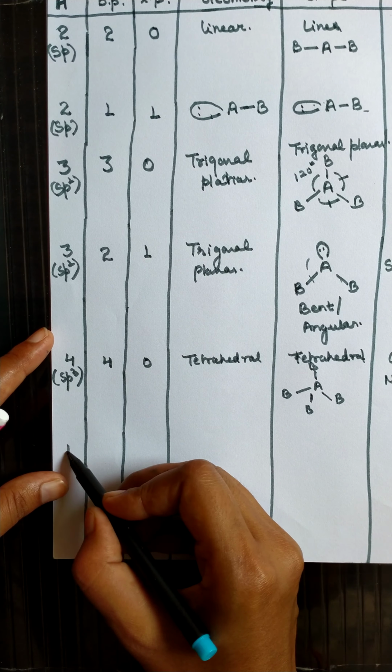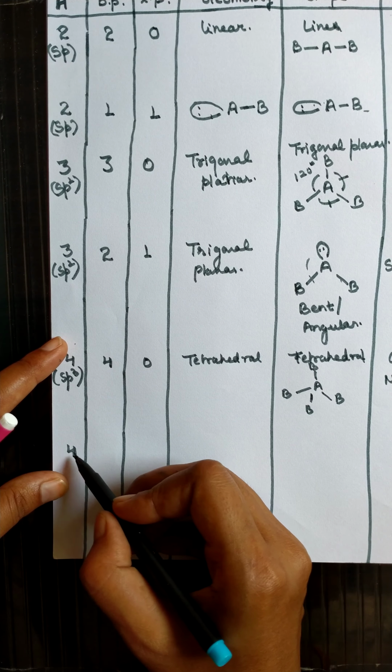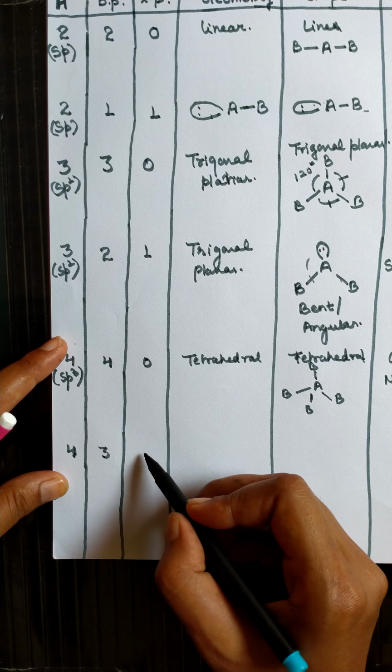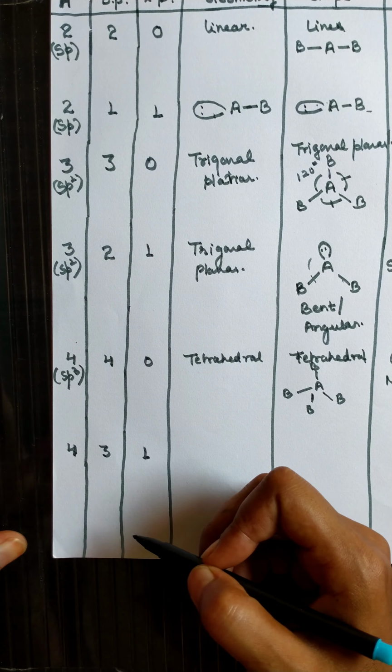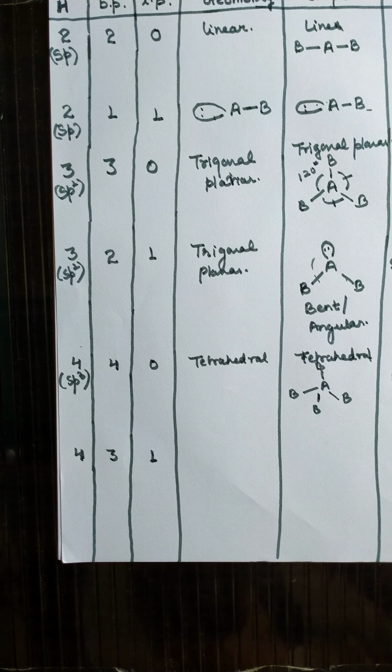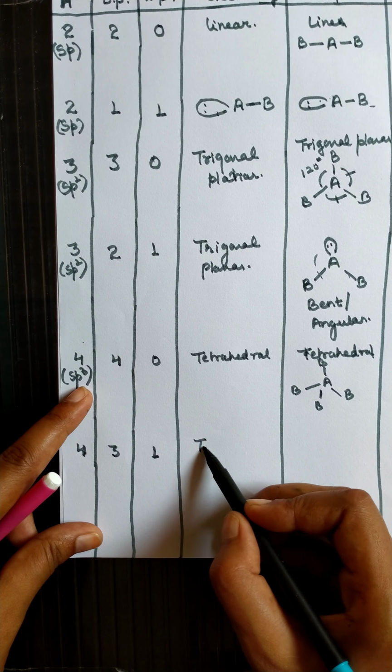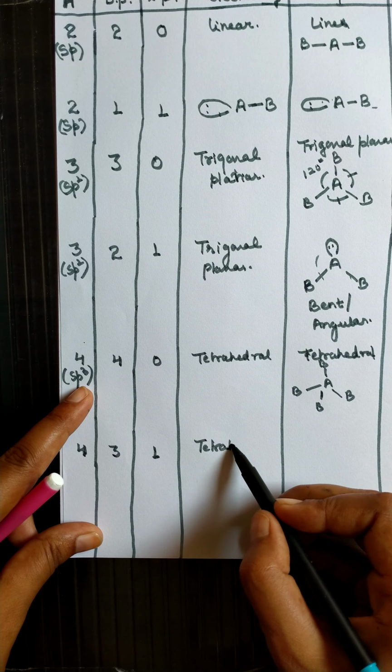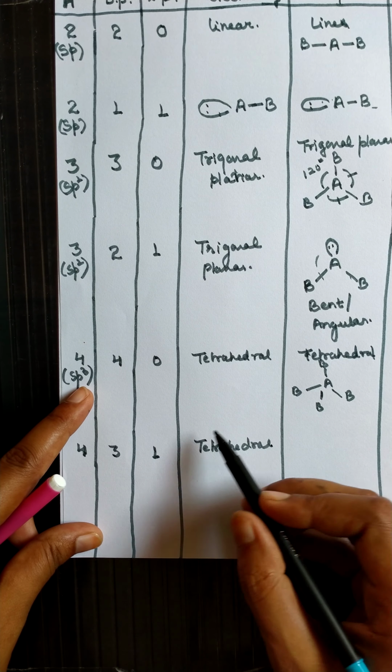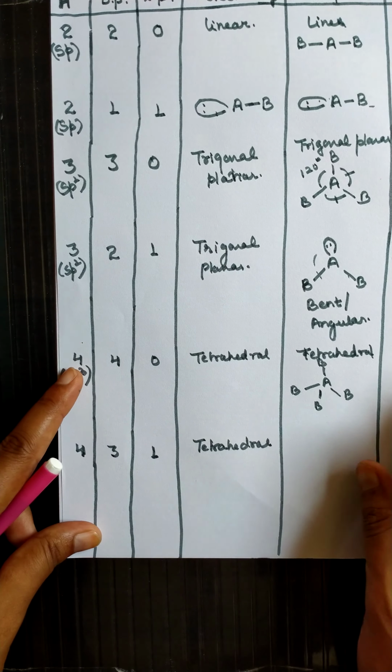If we have 4 hybrid orbitals among which 3 are bond pairs and 1 is a lone pair, then the geometry will still be tetrahedral. There will be no change in the geometry. It will remain the same for a particular hybridization.